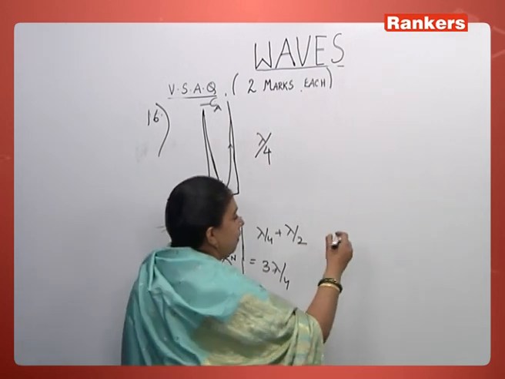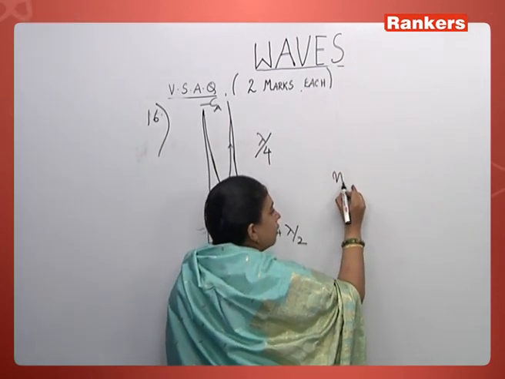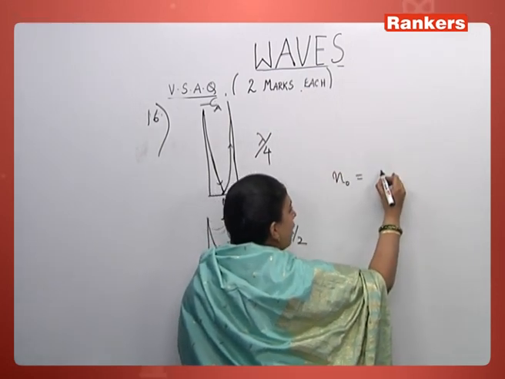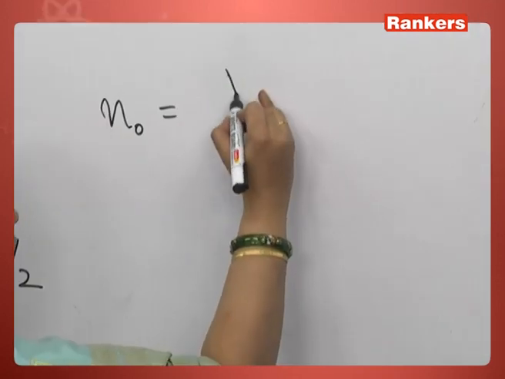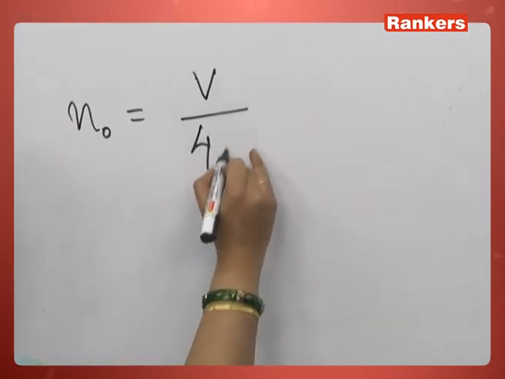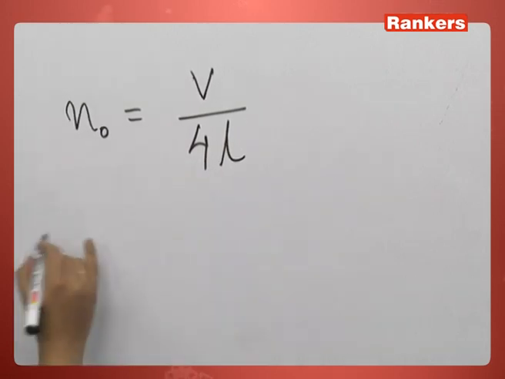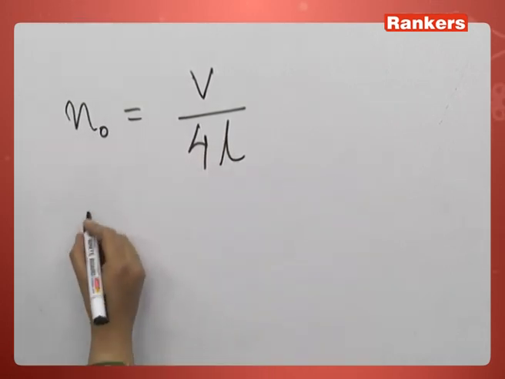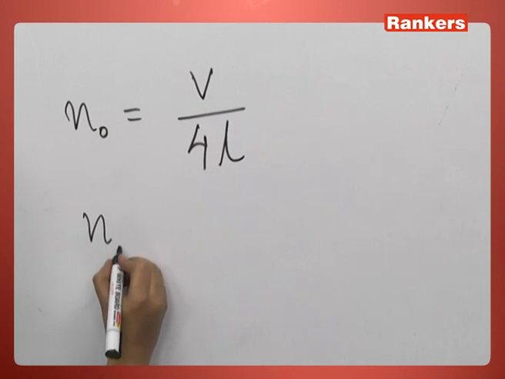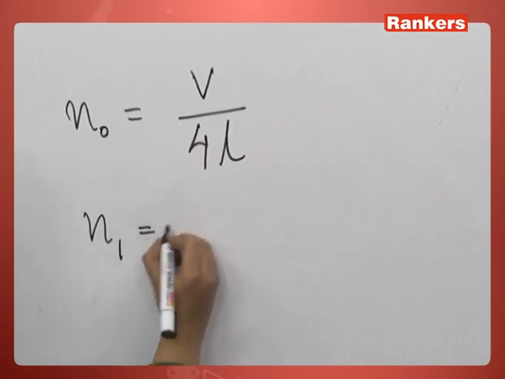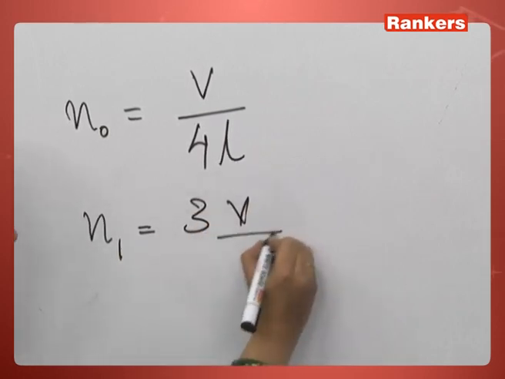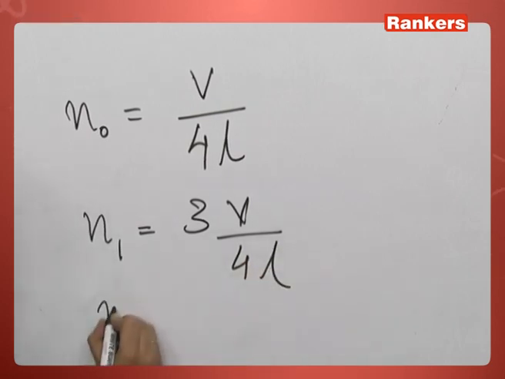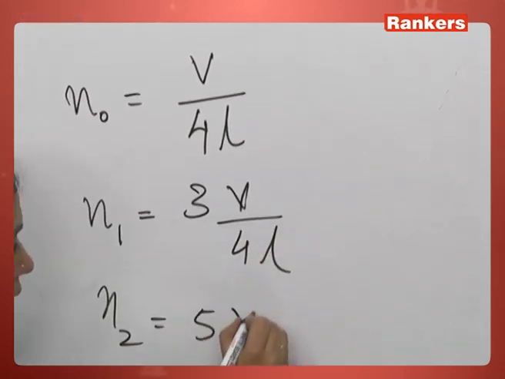So here the fundamental frequency is given as V by 4L, velocity by 4 length. This can be derived, but because it's a 2 marks question, you should just write it. The first harmonic is 3V by 4L. The next one will be 5V by 4L.